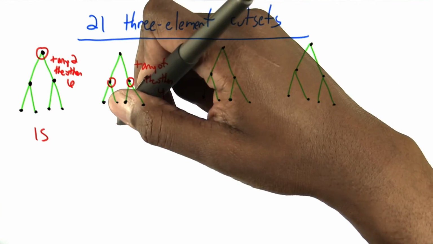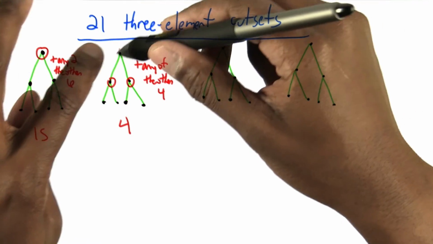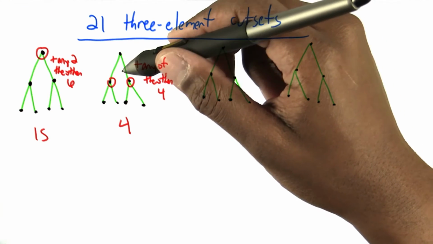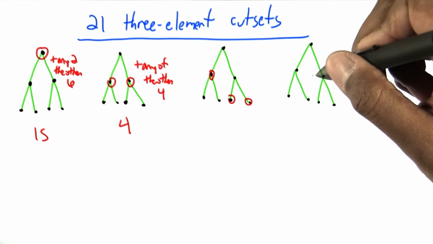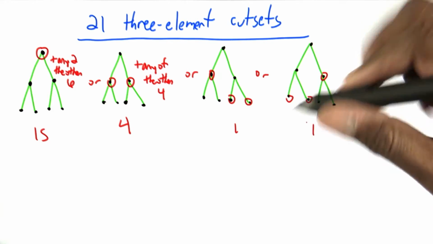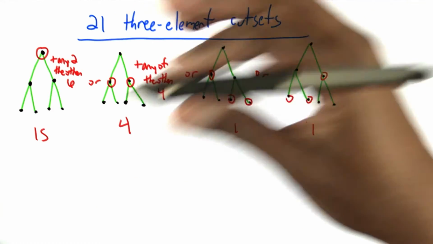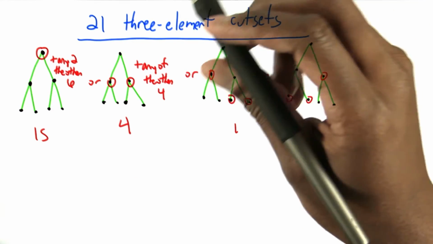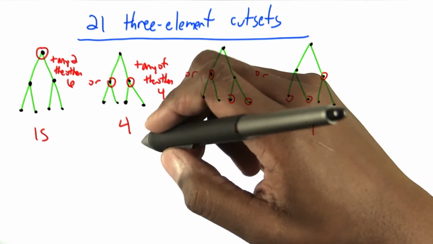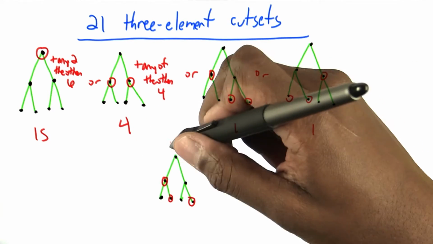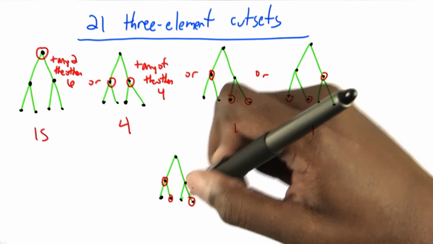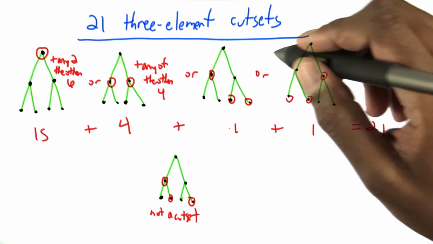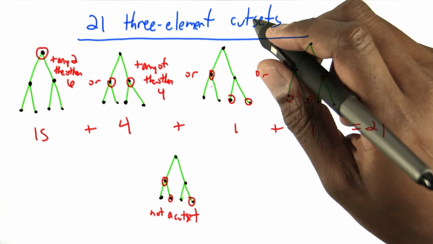Remember, I'm not taking the leader. This is clearly a cut set. Water cannot pass these 2 points. And then I could take these 3 or these 3. But it turns out any other collection of 3 people that I remove will allow water to pass through. For example, if I take these 3, water can clearly pass down through there. So the answer is 21 3-element cut sets in this tree of depth 2.